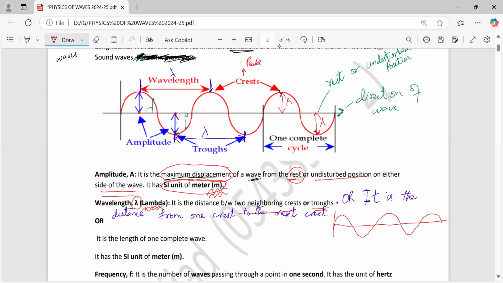This is a wave. Let it be x in centimeters and this is y in centimeters. The distance from this crest to this crest is 20 centimeters.